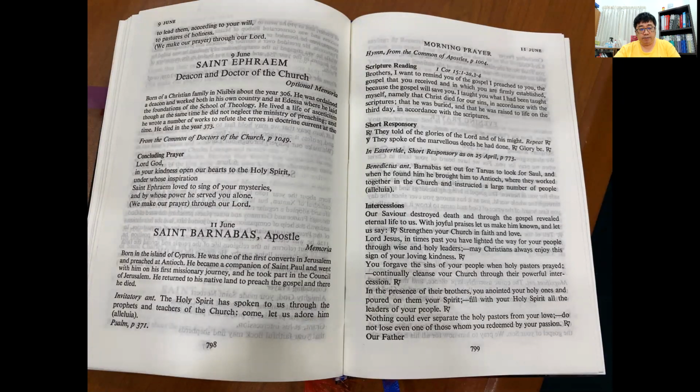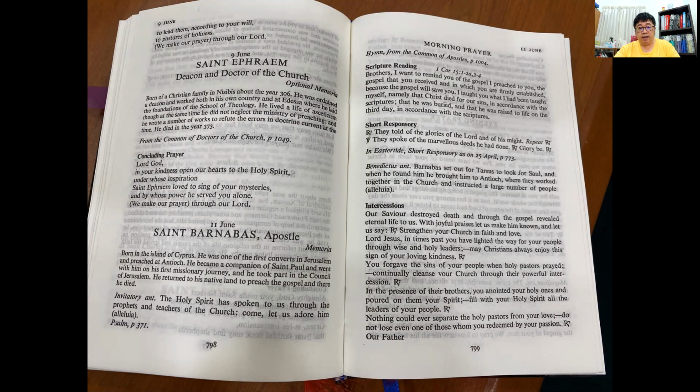A third example would be the memorial of St. Barnabas the Apostle. St. Barnabas is an apostle, but his celebration is not a feast, but a memorial. The same principle applies. The invitatory antiphon can be found here. Then you need to turn to the page where the invitatory psalm can be found. After which, the hymn can be found in the Common of Apostles, page 1004.